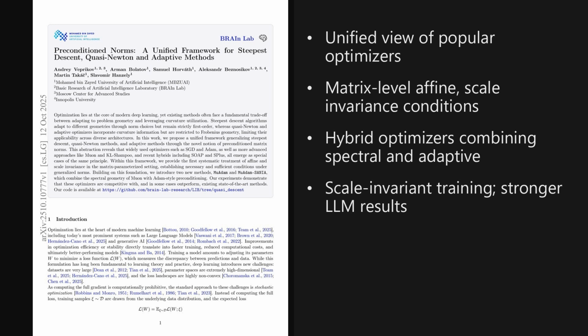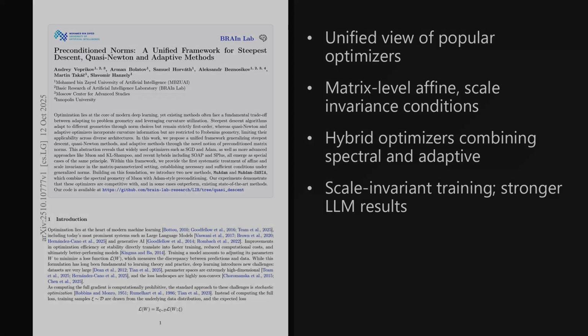The paper is titled Preconditioned Norms, a unified framework for steepest descent, Quasi-Newton, and adaptive methods, and the implications for model training are quite significant. In short, the authors formalize matrix-level affine and scale invariance, and introduce MuAdam and MuAdam-SANIA that stay robust under rescaling, and show strong results across language and vision tasks.